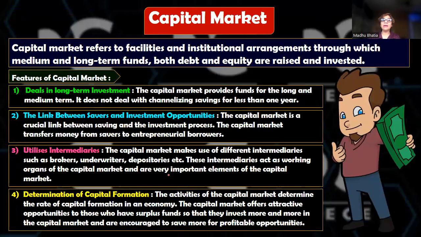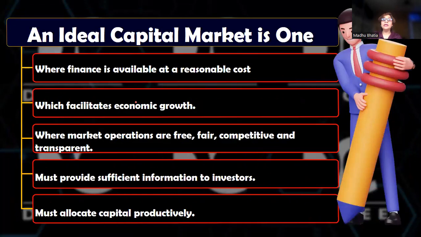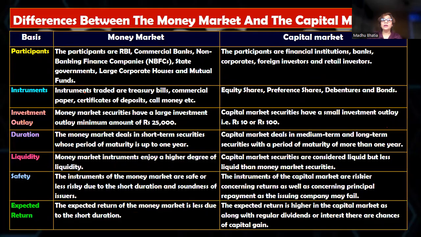Now we move on to the capital market. Features of capital market are not in your syllabus, so don't even bother about it. So capital market is a market which makes available long-term funds, which can be used by a company for anywhere from 3 years to n number of years. Now, this also is not in syllabus, so cut it out. We will do the difference between money market and capital market later; first let's know the capital market a little better.